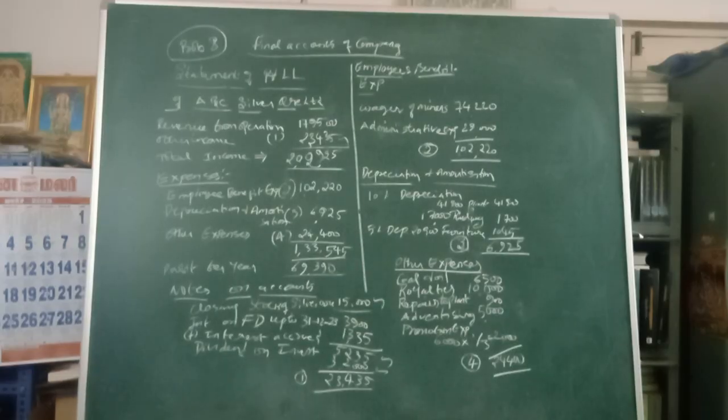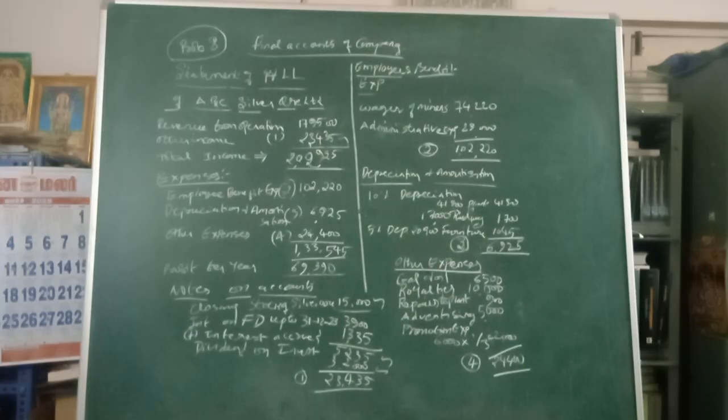Today I am going to explain about final accounts of a company. This is problem number 8, taken from Jain and Narang. In this question, we are given one trial balance and related adjustments. Based on that, we are required to prepare the profitability statement (1) and the position statement (2). Okay, from that given information,